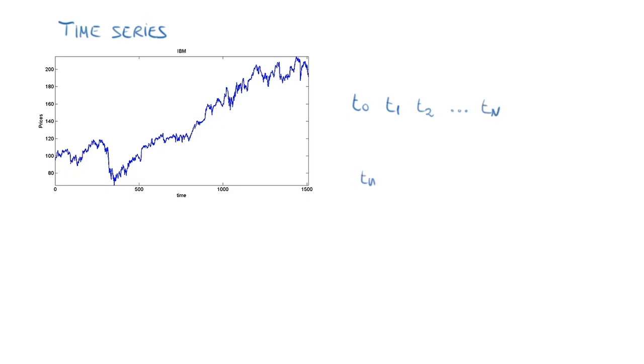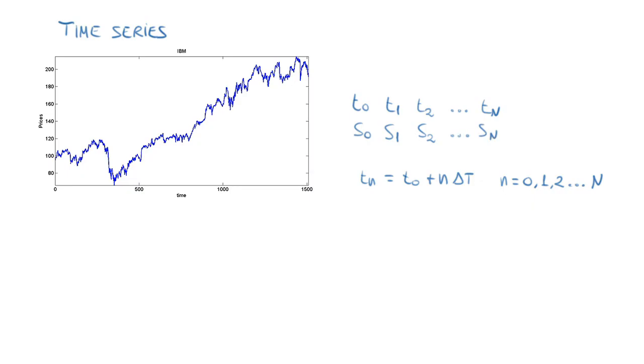Usually these times are equally spaced. For instance, the grid of times can be generated using this formula, with n being an integer equal to 0, 1, 2, up to capital N, and delta t could be, for instance, a day. The sequence of values of the time series will be labeled with the same index as the corresponding times, S0, S1, S2, up to S capital N.